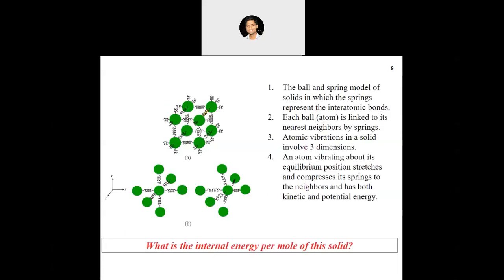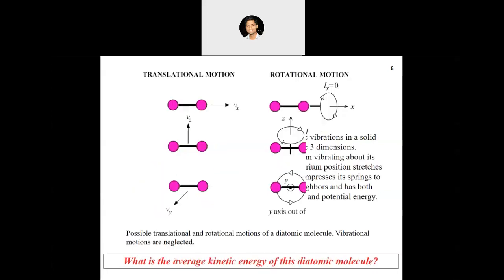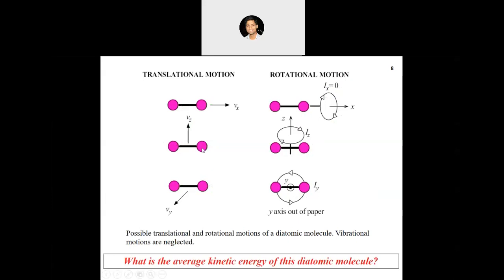If we take the same analogy from the solid to the gaseous molecule, we will have one additional degree of freedom because of the vibration in the direction of the bond. But in case of gases, we don't actually observe this vibrational motion. That's why we have not considered that particular degree of freedom.